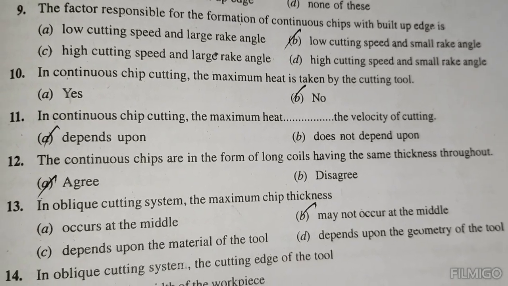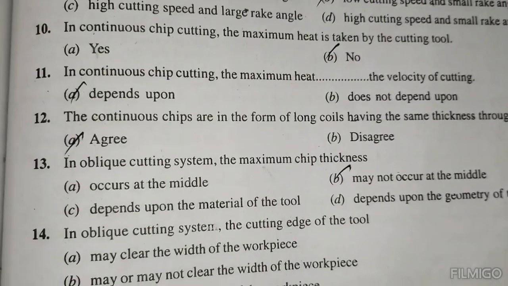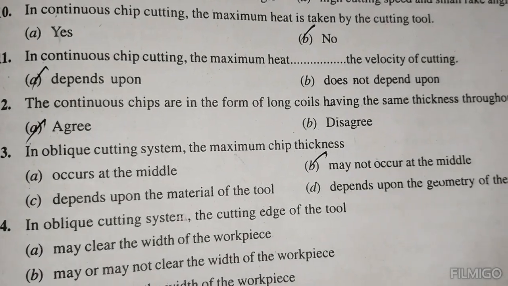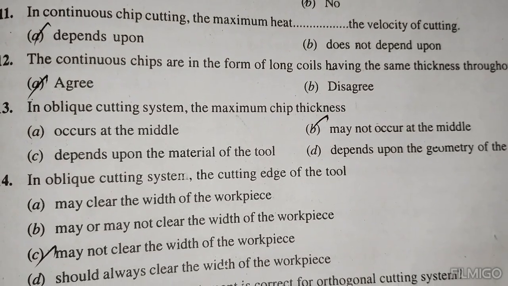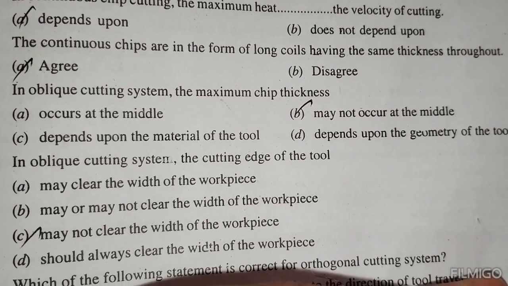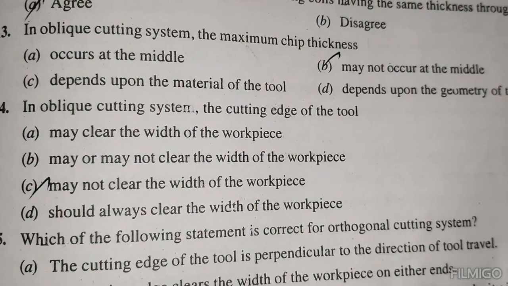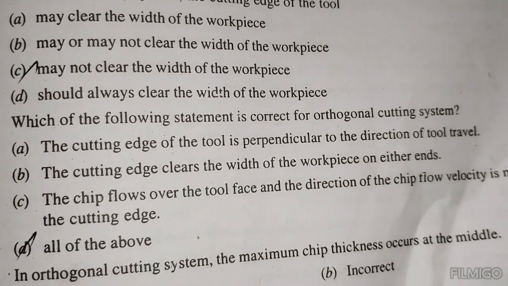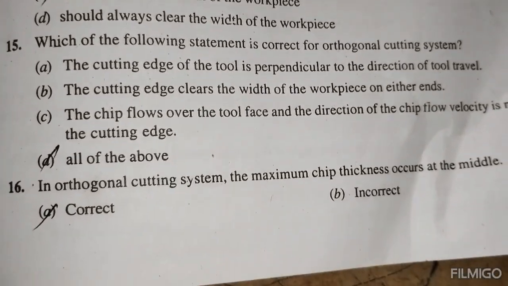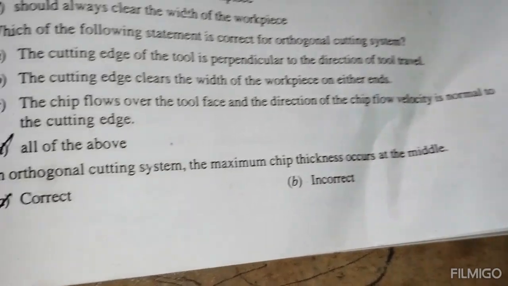In continuous chip cutting, the maximum heat depends upon the velocity of cutting. The continuous chips are in the form of long coils having the same thickness throughout: agree. In oblique cutting system, the maximum chip thickness may not occur at the middle. In oblique cutting system, the cutting edge of the tool may not clear the width of the workpiece. Which of the following statements is correct for the orthogonal cutting system? All of the above. In orthogonal cutting system, the maximum chip thickness occurs at the middle: correct.